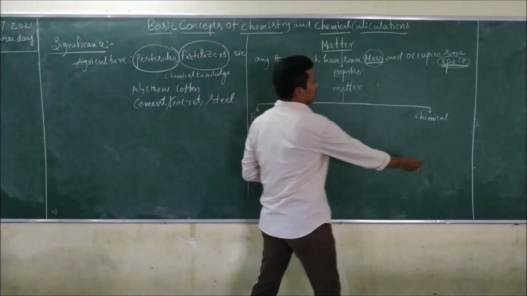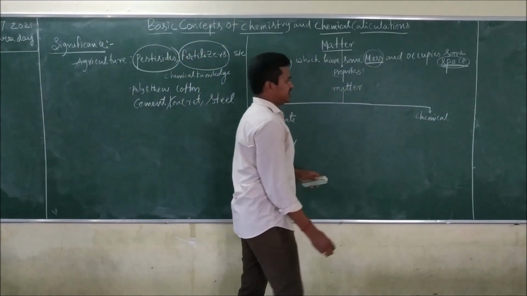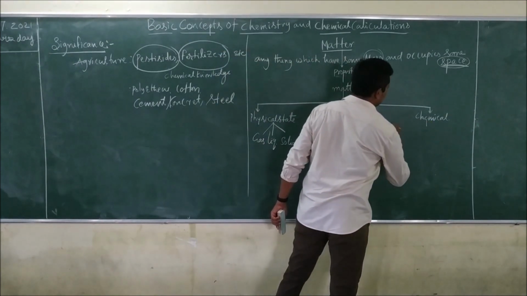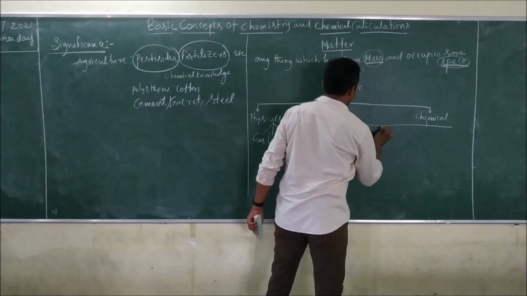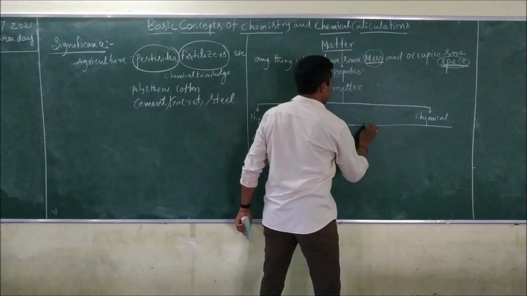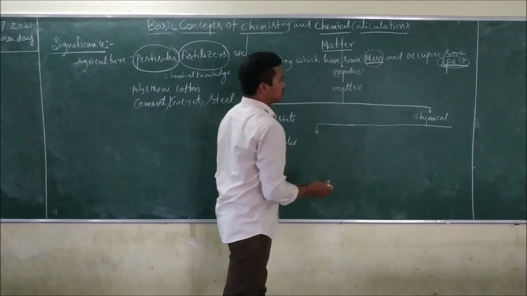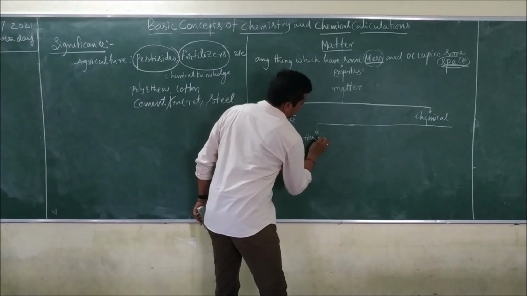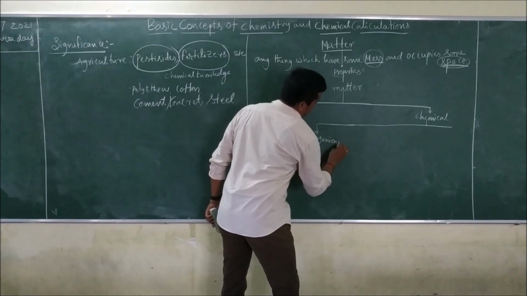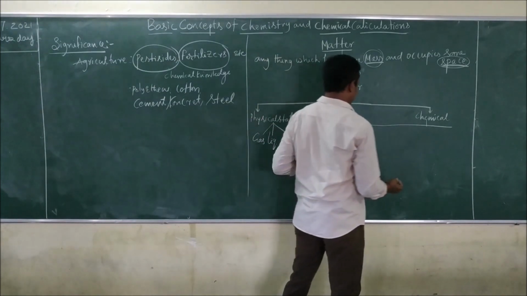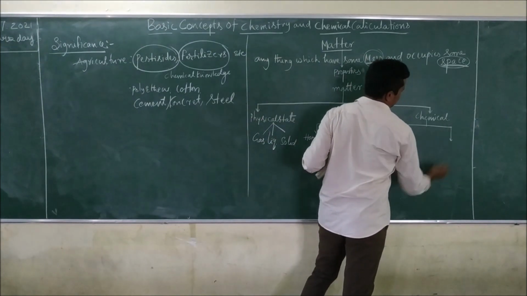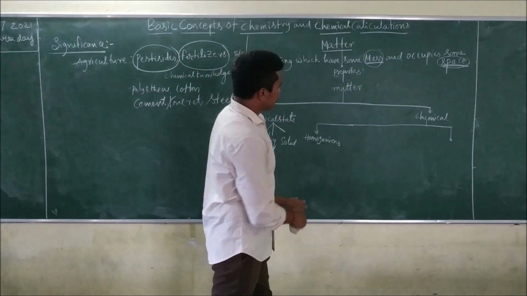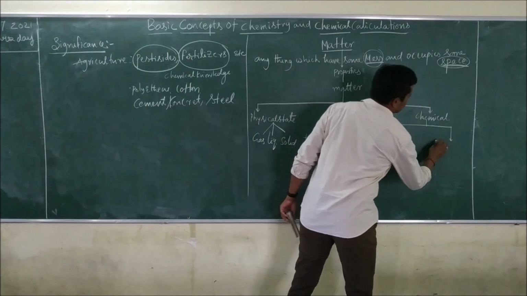And here, based on chemical nature, again we are going to classify into two ways. What are the two ways here? One is homogeneous substances, the other one is heterogeneous substances. Then what are we going to study here? Homogeneous and heterogeneous.